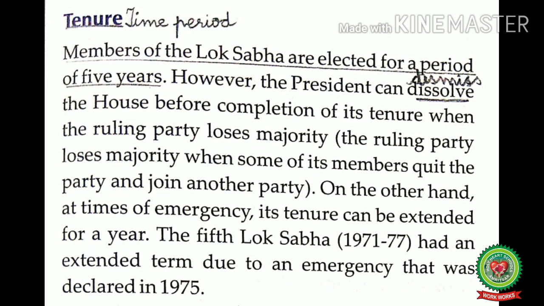The national emergency is imposed during the time of any internal or external disturbances in the country. And in India, from June 25, 1975 till March 21, 1977, the national emergency was imposed.